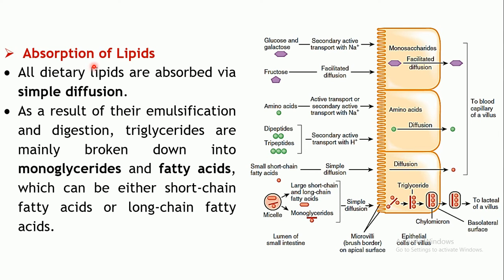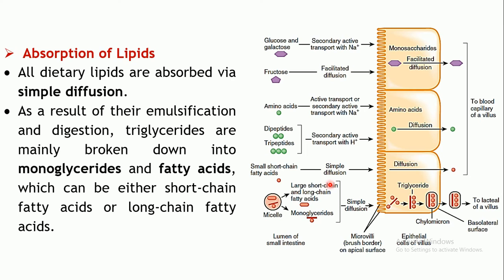Then coming to the absorption of the lipids. All the lipids are absorbed by simple diffusion. Now can you guess why lipids are transported by simple diffusion and why all the others need certain transporters? That's because the plasma membrane is also lipoidal in nature. So lipids will be easily able to cross the membrane. That's the reason why the simple diffusion process is utilized by all the types of lipids.